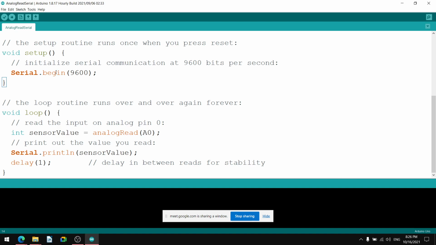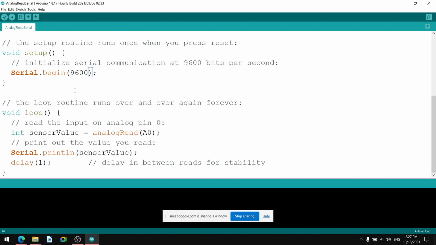Within that, whatever initialization is there, that initialization setup you can write. You can write the comments also: initialize serial communication at 9600 bits per second. Then there is Serial.begin. This is the instruction to initialize the serial communication, and this is the baud rate, 9600.